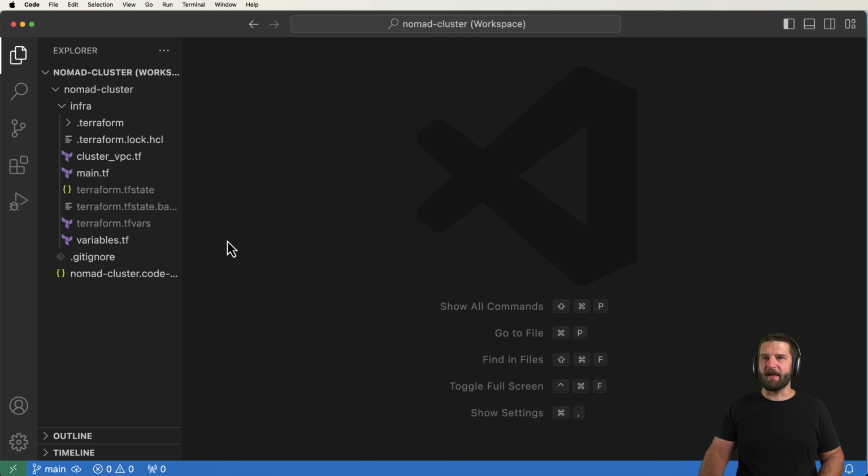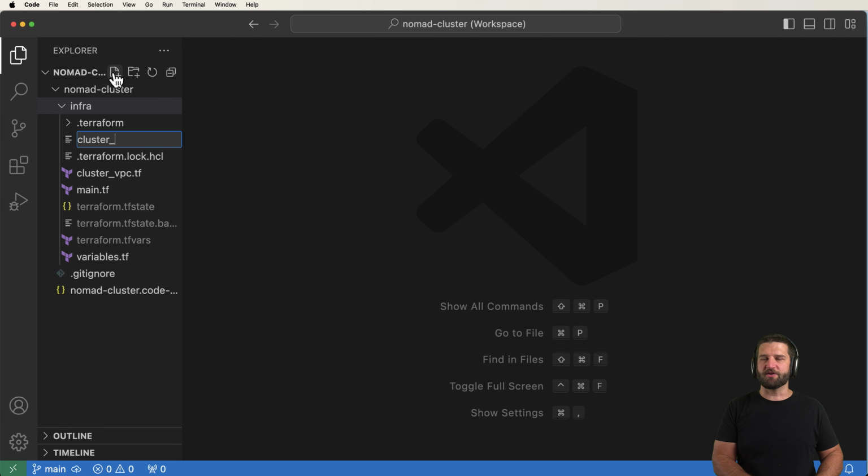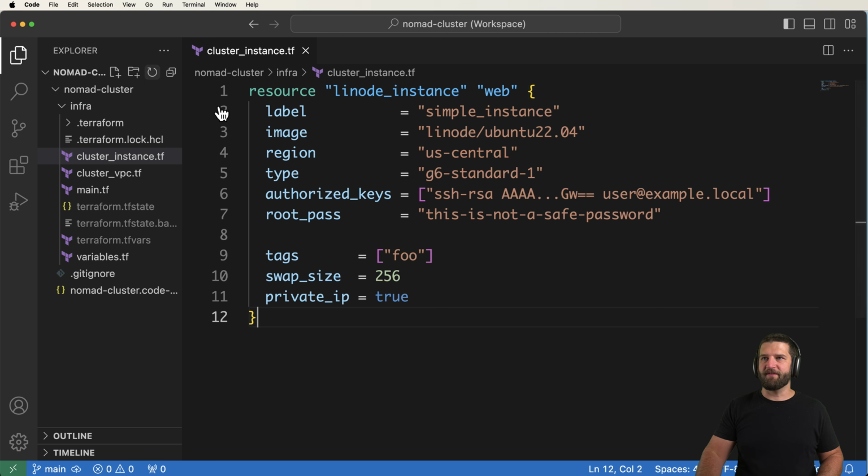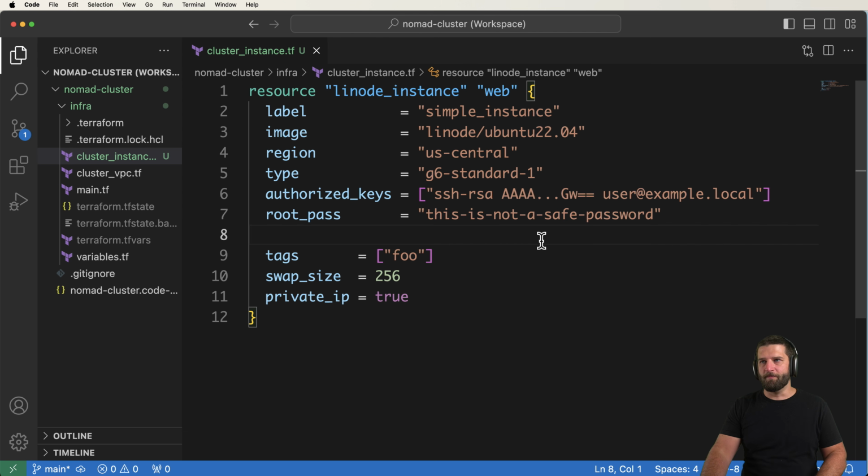Go ahead and copy that, and we'll bring it into infra, and then our cluster_instance.tf. We'll paste this in. There we go. So this, of course, is the resource itself, which does need some configuration. We can't just use this out of the gate.